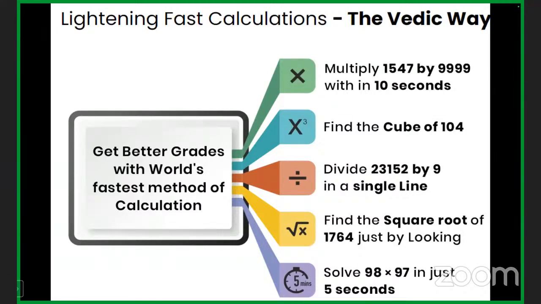How can you solve it other than the traditional method? One method is very easy, right? You can multiply 104 three times. But if you multiply 104 two times, it becomes a 4-digit or 5-digit number, and then you have to multiply 104 one more time, so it becomes a large calculation and may take so much time, right? So is there any alternative, any other method than this?